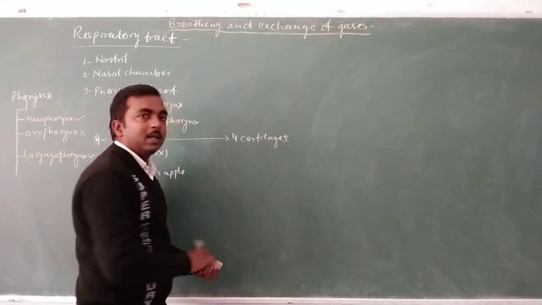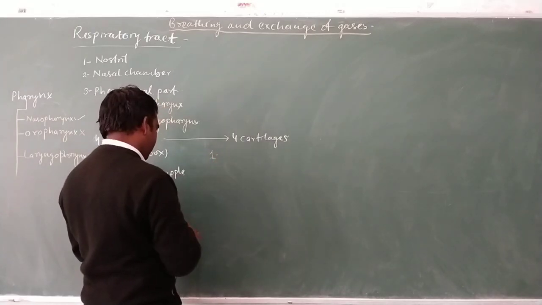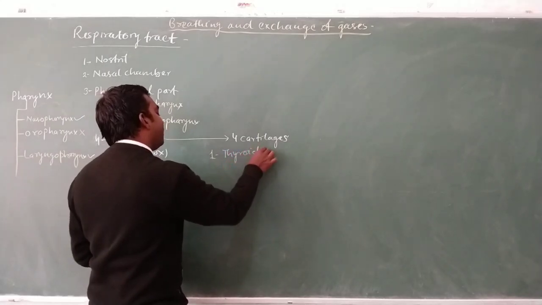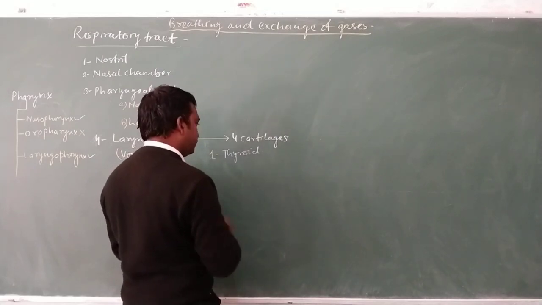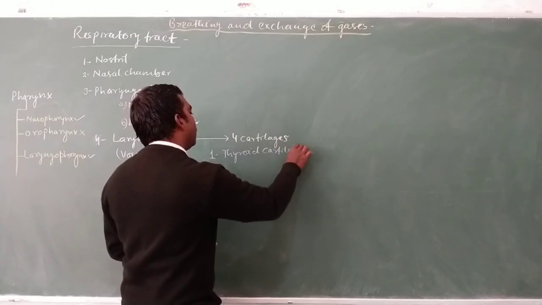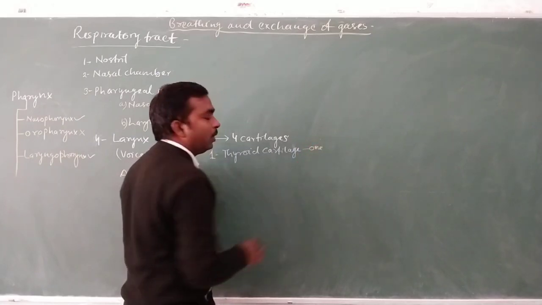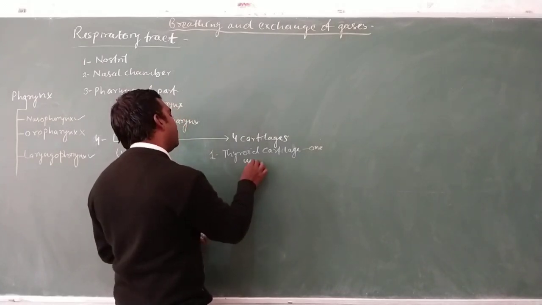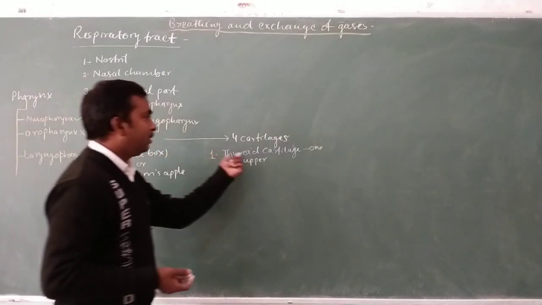Out of the four cartilages, one is the thyroid cartilage, and it is one in number. There is one thyroid cartilage and its position is at the upper part of the larynx.